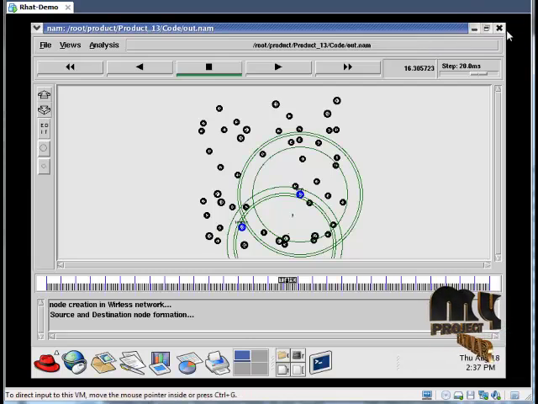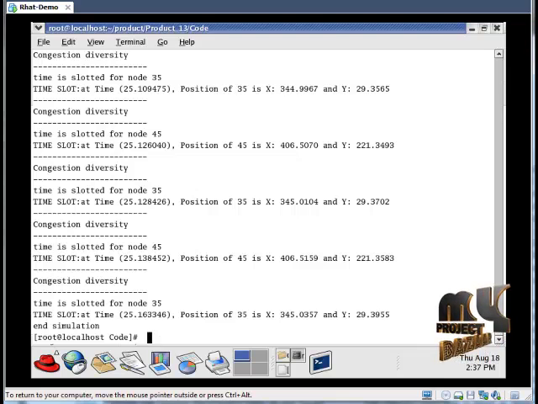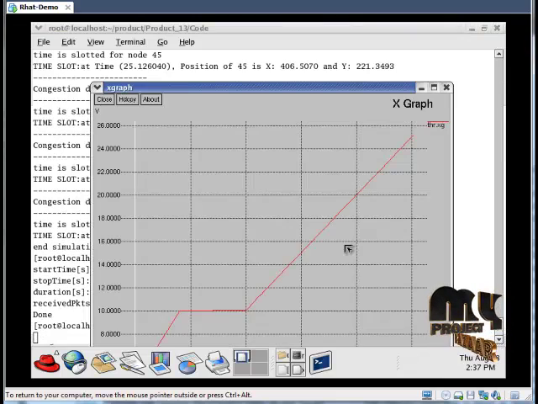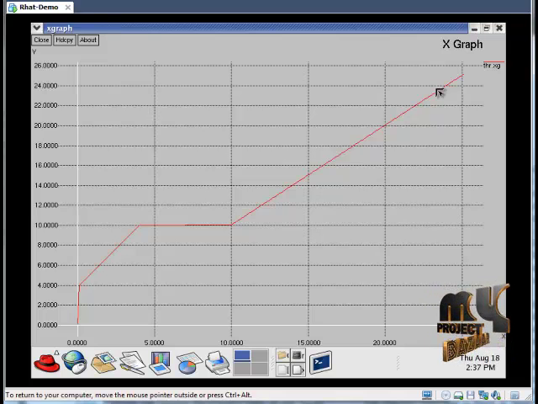For running our graph file, that is the comparison file, we have to open the terminal window and type awk space -f space thr.awk for throughput calculation and our out.tr, that is our trace file. When we click on this, then type xgraph, it will generate one xgraph file, that is thr.xgraph. When we run this file, it will generate one xg file that is plotted from that trace file out.tr.